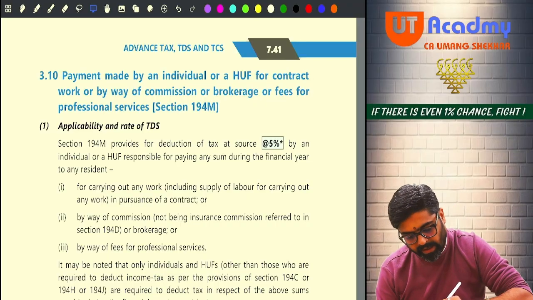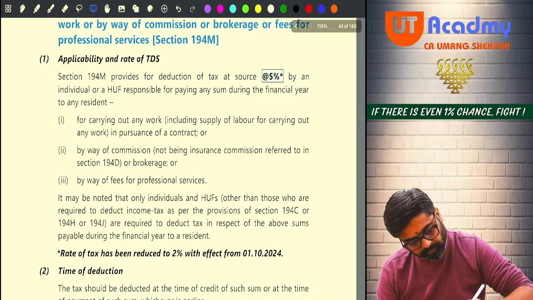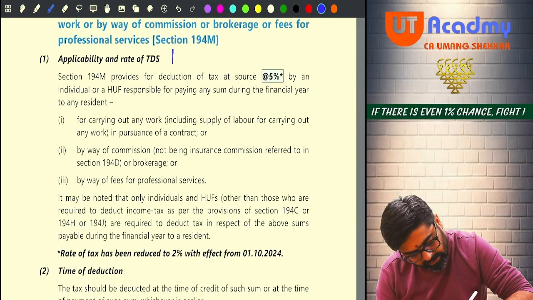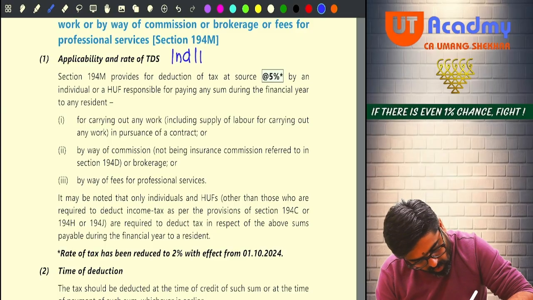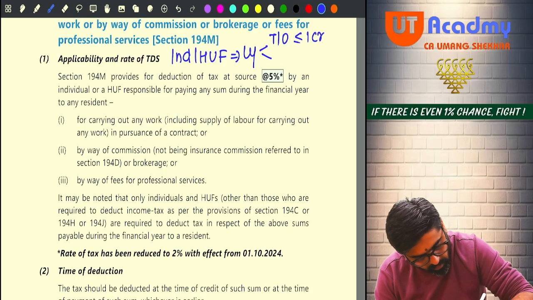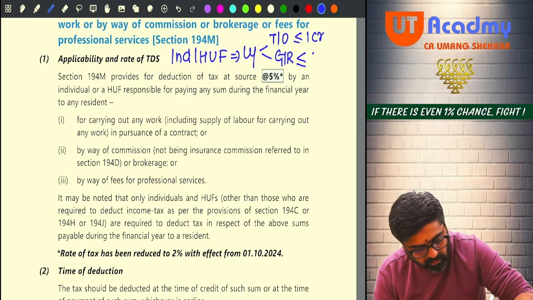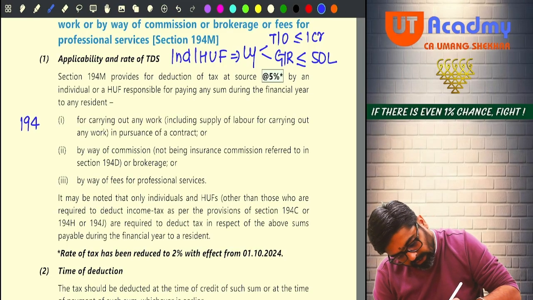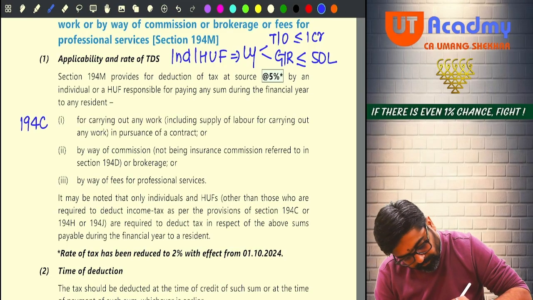Now see, 194M talks about this: if you are an individual or you are HUF and your last year turnover from business was less than or equal to 1 CR, or your last year gross receipt of the profession was less than or equal to 50 lakhs, then definitely under 194C you are not liable to deduct TDS.